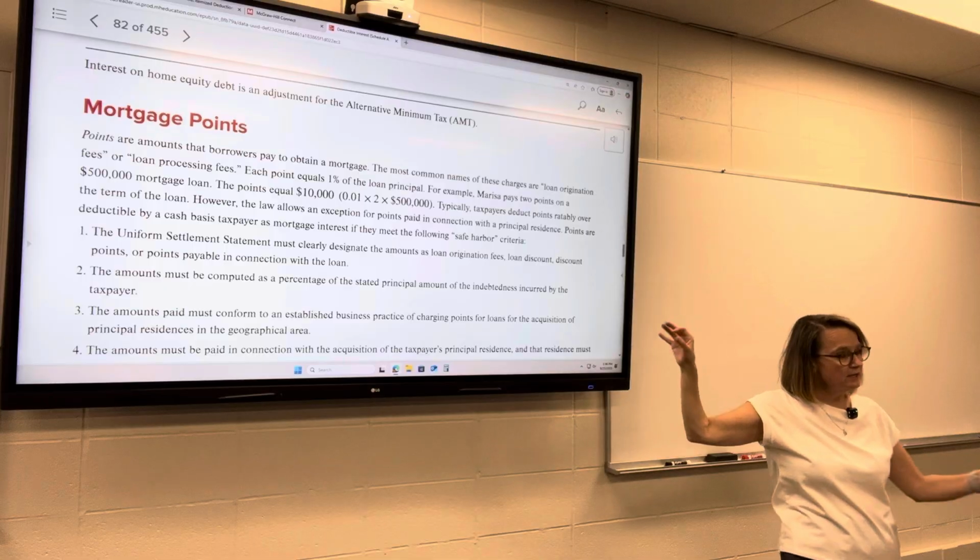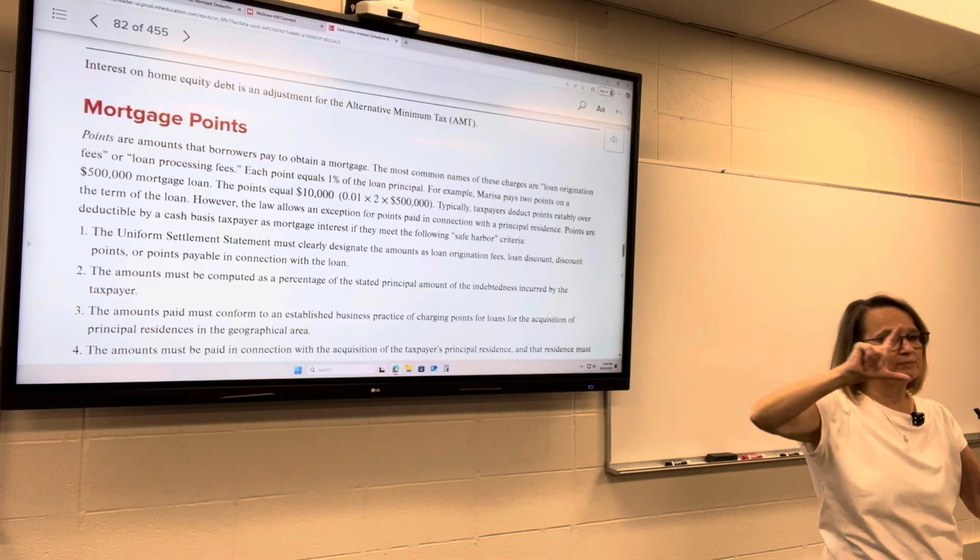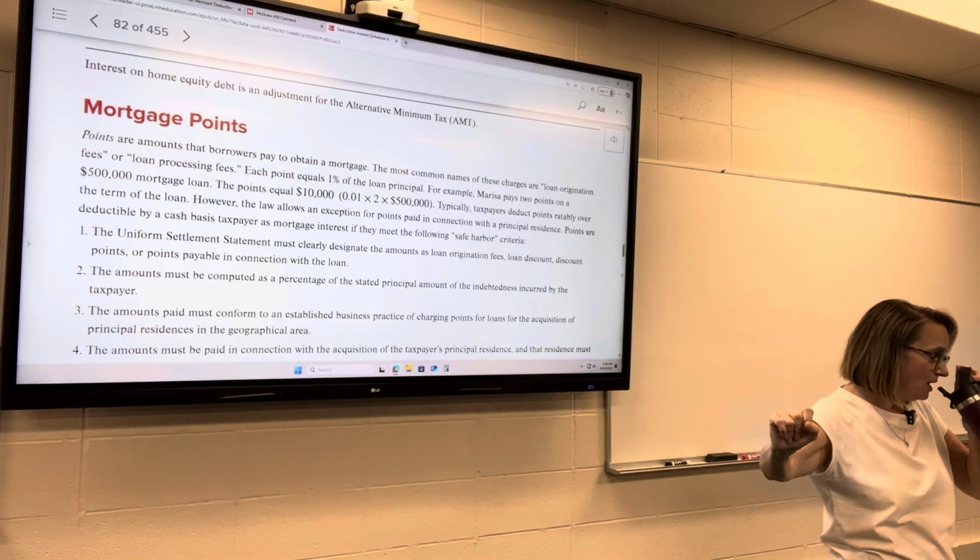Usually they are reported on a 1098 form, the form that is used to report mortgage interest.